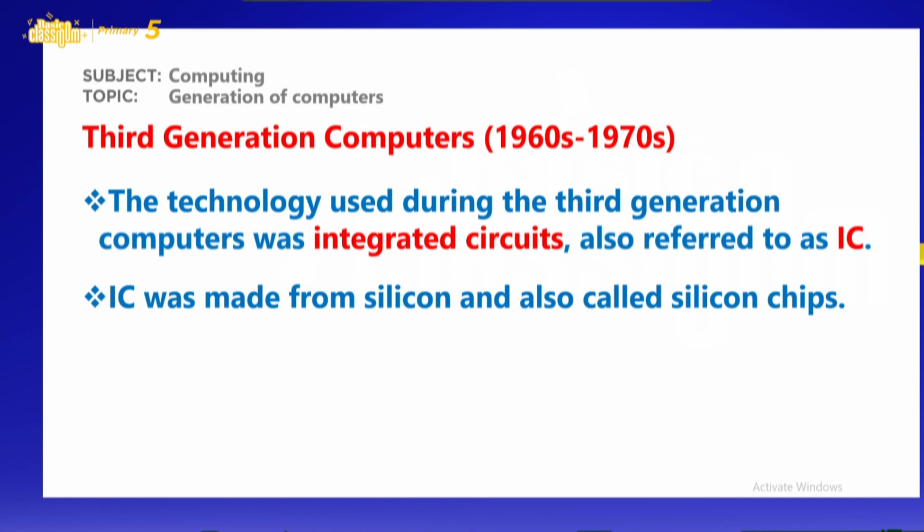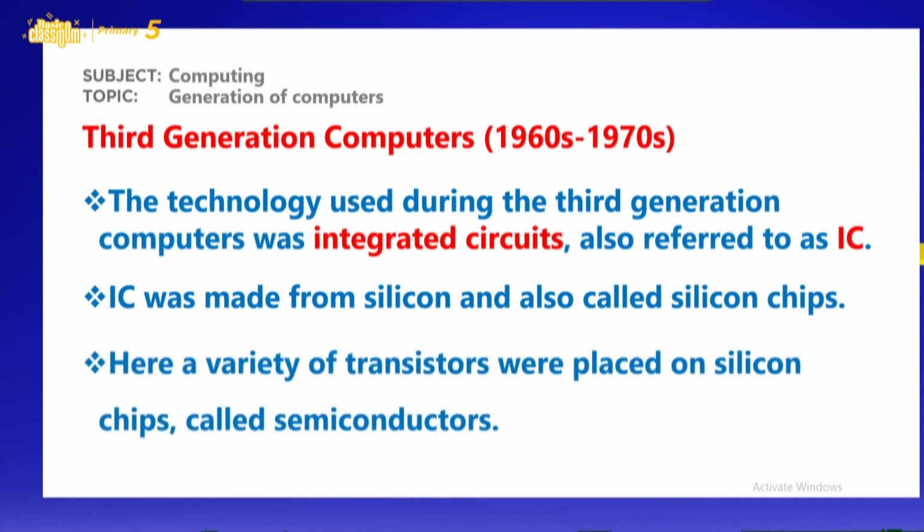Okay? Now, we have a lot of transistors placed on a silicon chip to form this IC, or integrated circuits. So in the integrated circuits, we have several transistors.